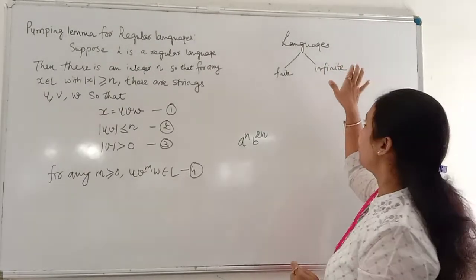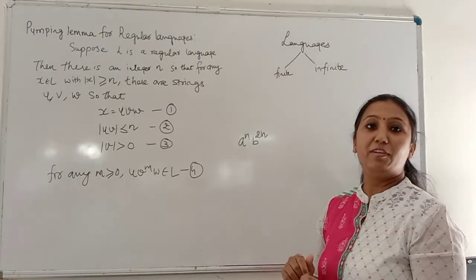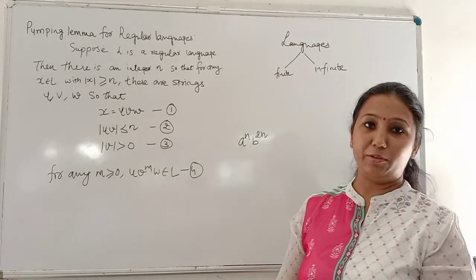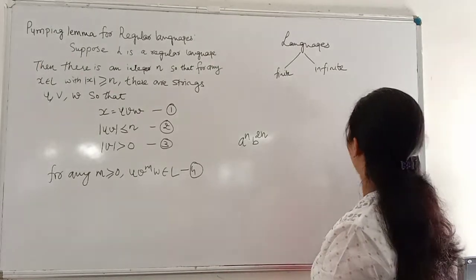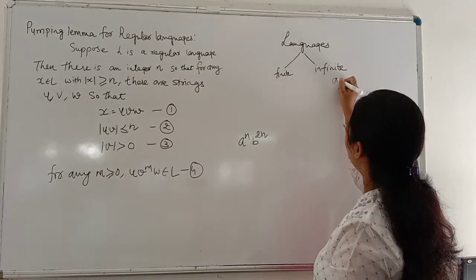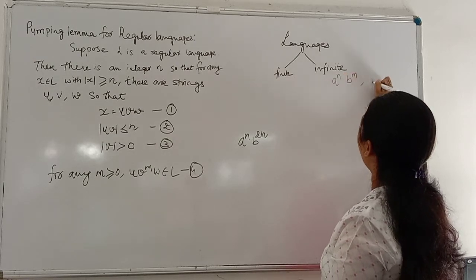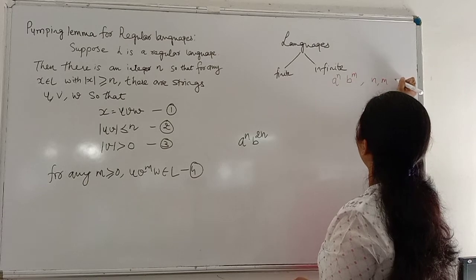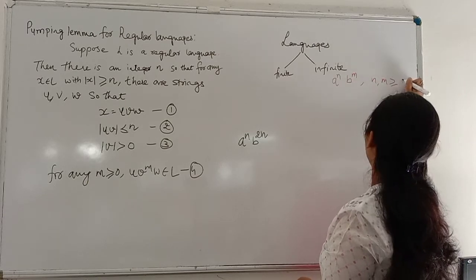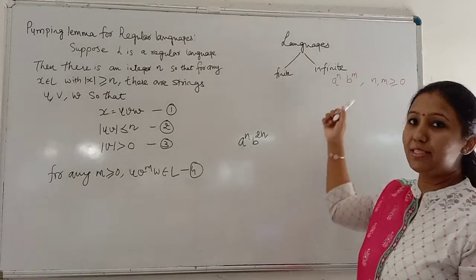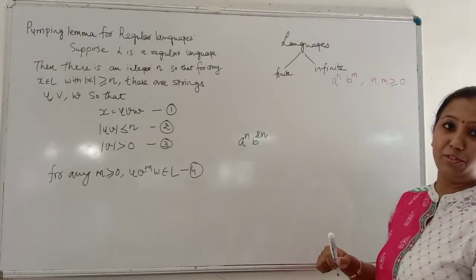But the question is, when the language is infinite, whether it can be regular or not. If I take one example of a language like a raised to m, b raised to n, where m and n are greater than or equal to 0, we all know that this language is infinite.